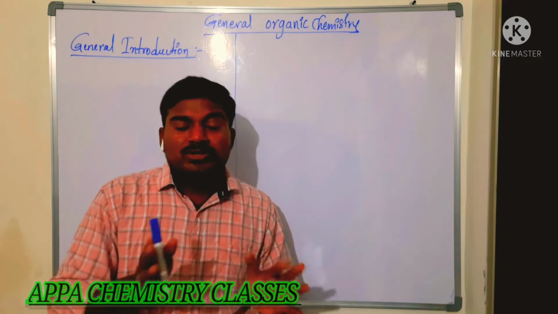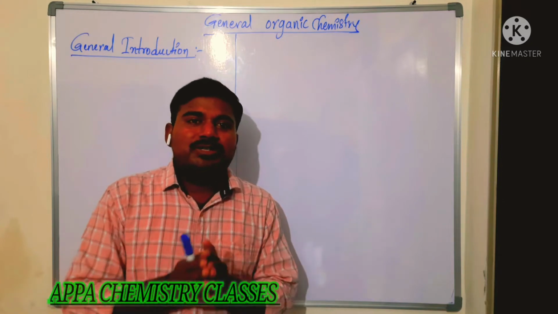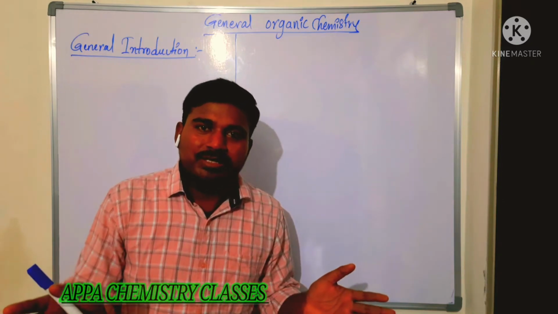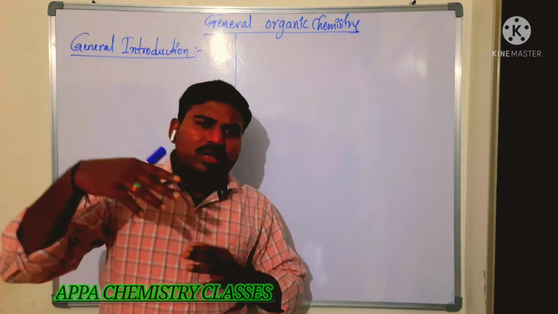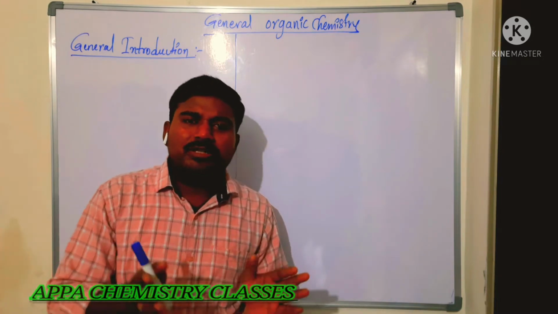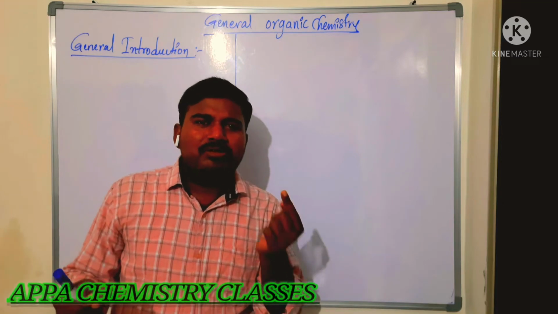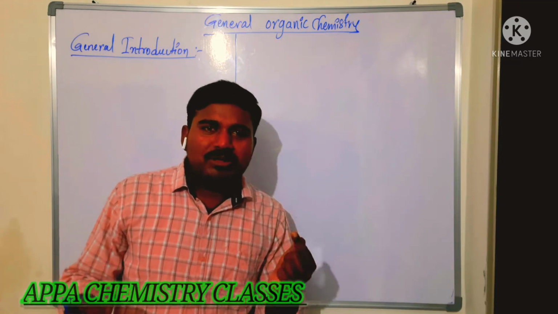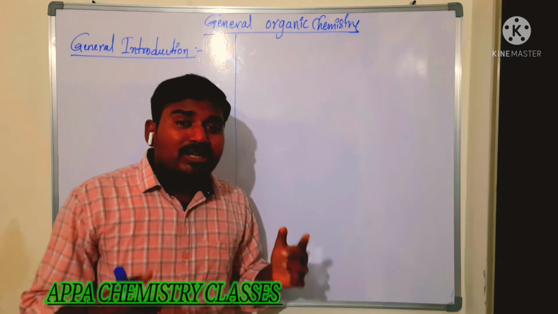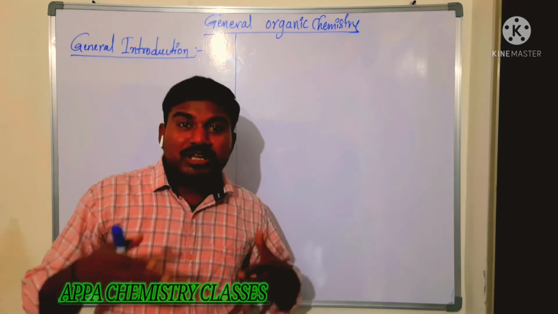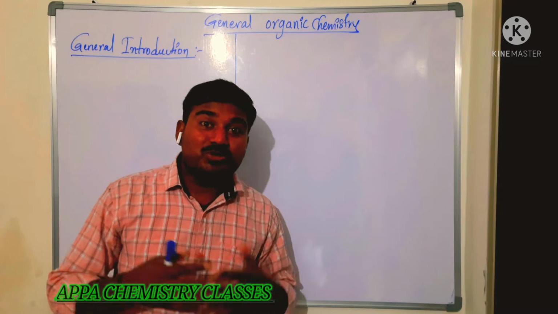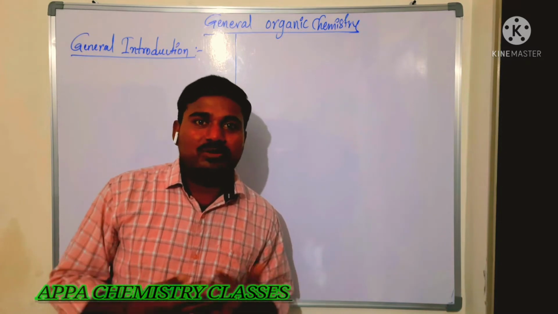That is why carbon is present all over the world, and everywhere carbon is the main constituent. Why does this single element, carbon, with atomic number 6 and atomic mass 12 amu, show so many properties? Why does it form so many compounds? What are the reasons? Those we are going to see.